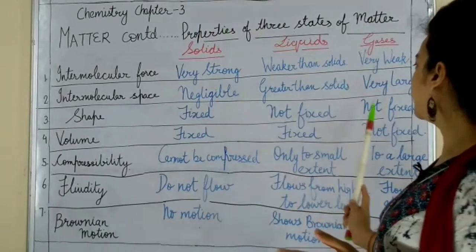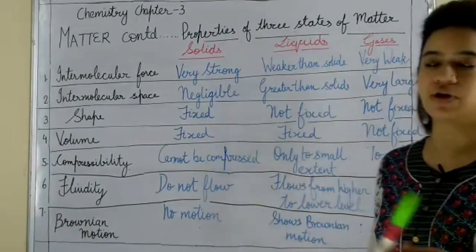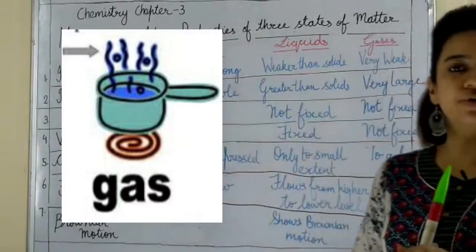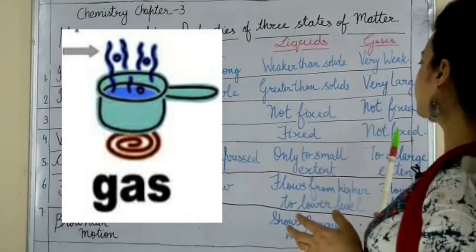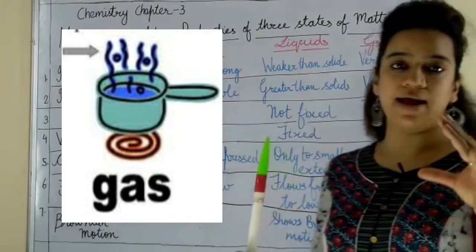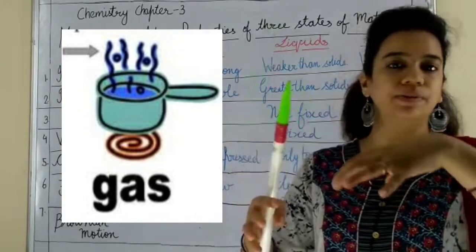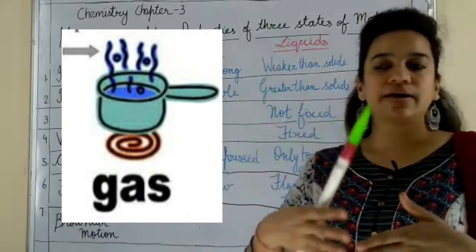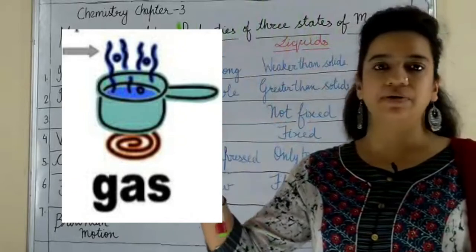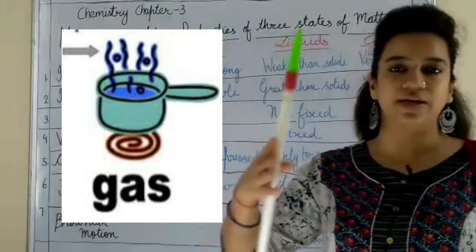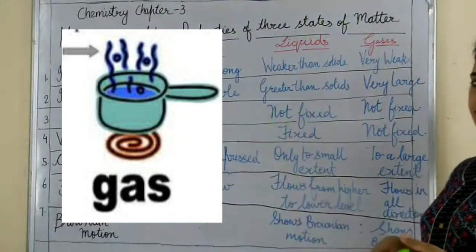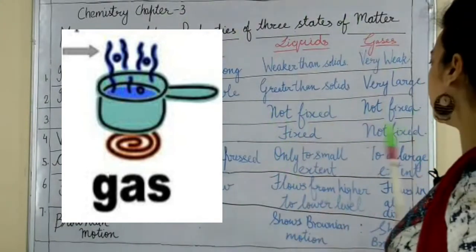So that is why their shape is not at all fixed. How can you give a shape to something where the particles are moving in all the directions? They don't have a fixed shape. Next we have volume. Like if you keep a gas in a container and you open the lid of that container, the gas will simply come out and will spread to the entire space which is outside. Say in a room, it will fill the entire room. So the volume keeps on changing in case of gas. They don't have fixed volume.